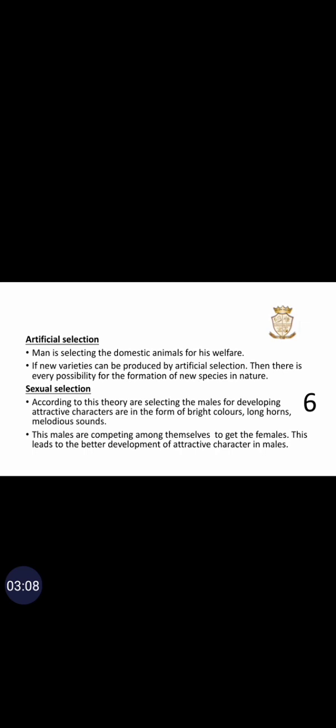Artificial selection: man selecting domestic animals for his welfare. If new varieties can be produced by artificial selection, then there is a very real possibility for formation of new species in nature. Sexual selection: according to this theory, males develop attractive characters in the form of bright color, long horns, melodious sounds. These males compete among themselves to get the female. This leads to better development of attractive characters in males.